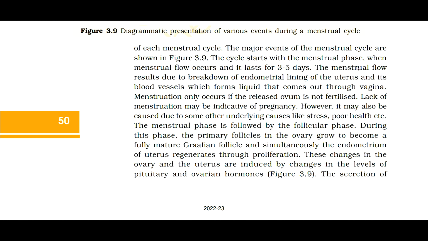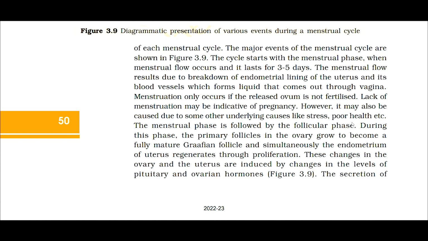The cycle starts with the menstrual phase, when menstrual flow occurs, and it lasts for 3 to 5 days. The menstrual flow results due to breakdown of the endometrial lining of the uterus and its blood vessels, which forms liquid that comes out through the vagina. Menstruation only occurs if the released ovum is not fertilized. Lack of menstruation may be indicative of pregnancy. However, it may also be caused by some other underlying causes like stress, poor health, etc.